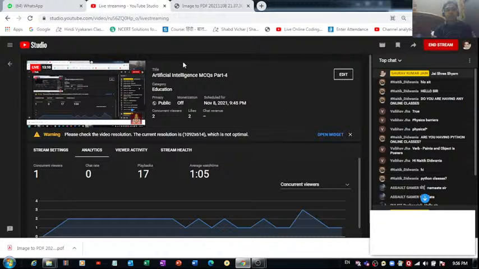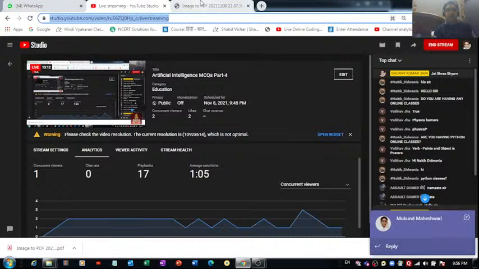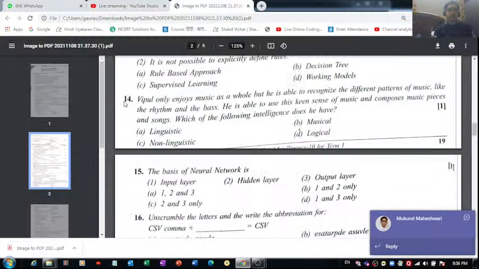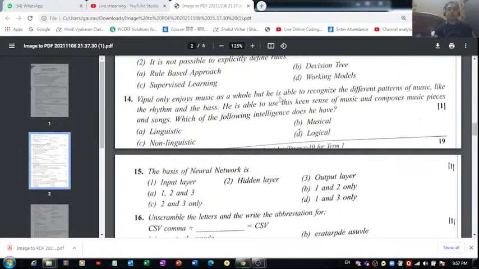Right? So coming back to this model test paper that we were discussing, question number 14 here says that Whipple only enjoys music as a whole, but he is able to recognize the different patterns of music, like the rhythm and the bass. He is able to use this keen sense of music and composes music pieces and songs. Which of the following intelligence does he have? So I think he's talking about musical intelligence here. So the correct answer of question number 14 is musical intelligence.